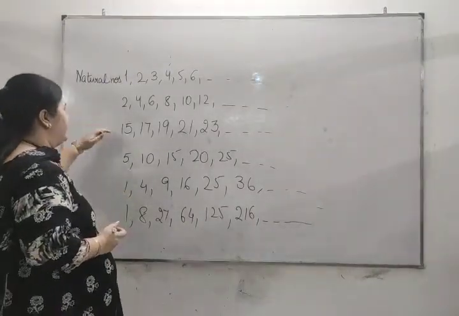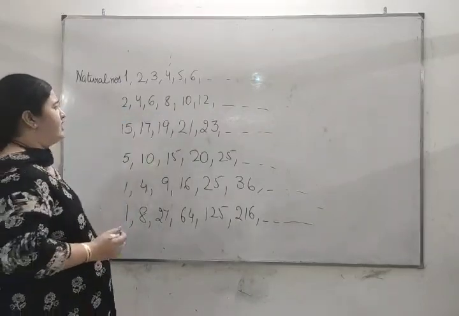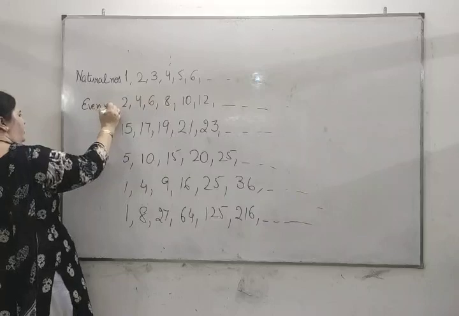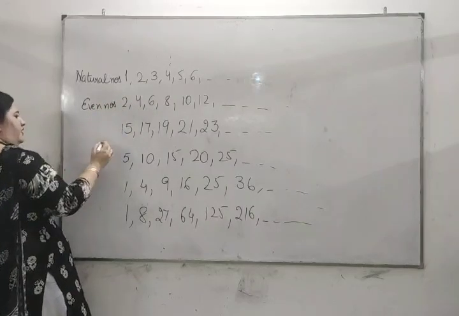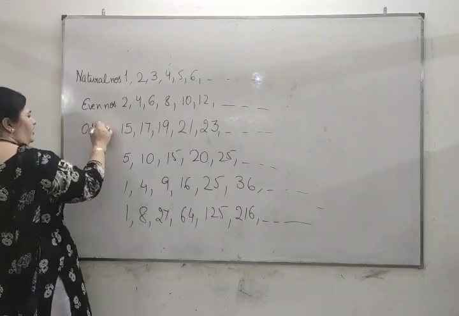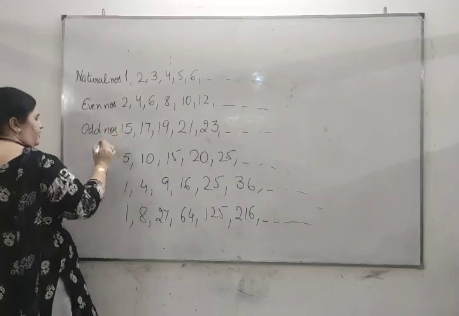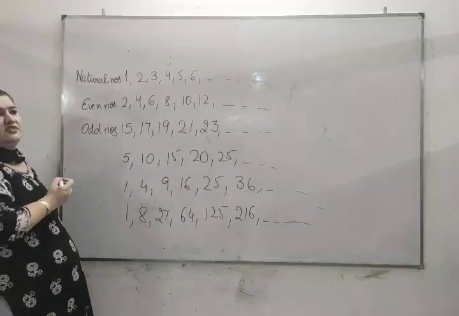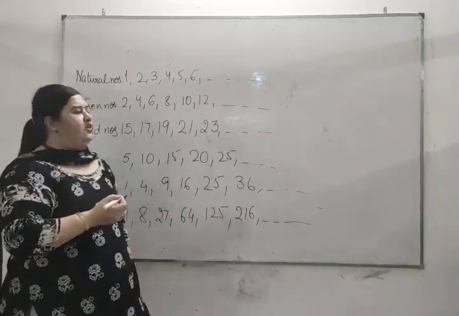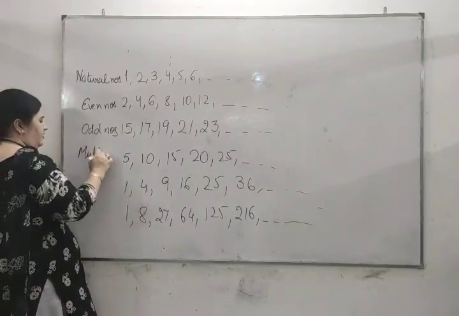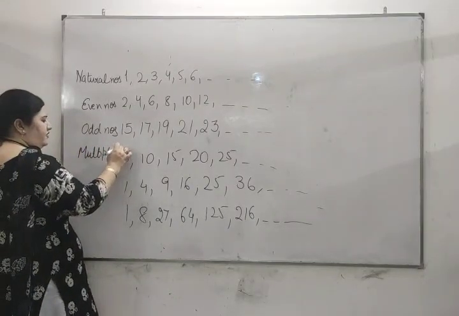It is a series of even numbers. Now, the third one is odd numbers. Here, it is a table of 5, or you can say they are multiples of 5.